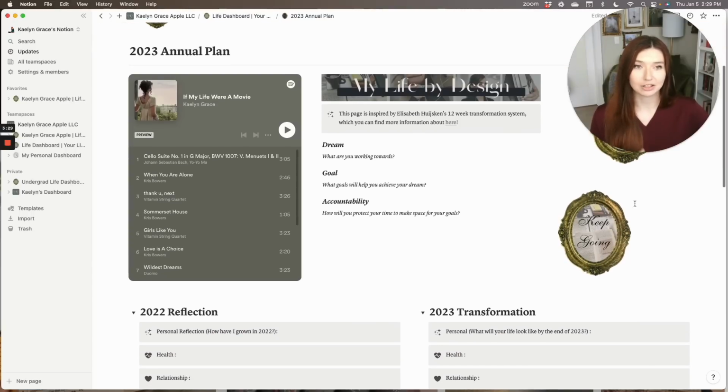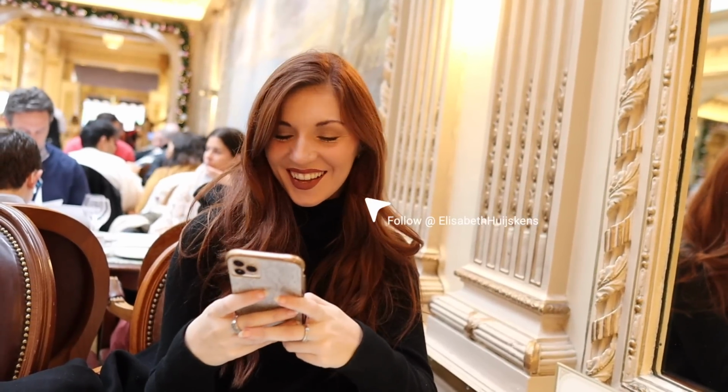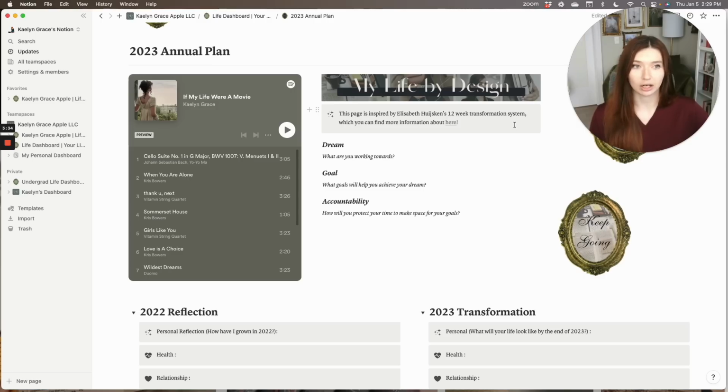This template is actually inspired by my friend Elizabeth. Elizabeth has her Dream Designer Planner. It's free. She has a Notion template and she makes these incredible monthly reset videos. She also has her 12-week transformation system. I actually purchased her Notion template and I have been using her system for myself. And there are a couple different elements that I really thought would be useful for your annual plan.